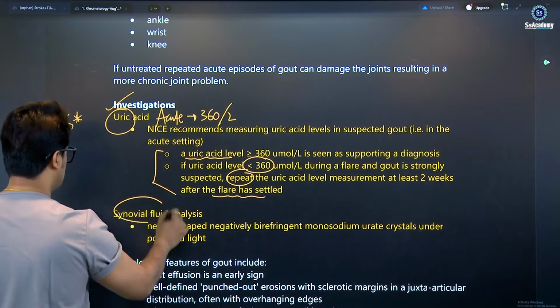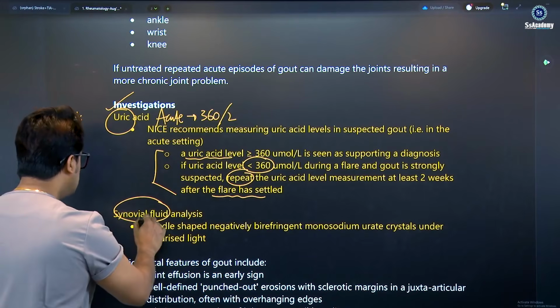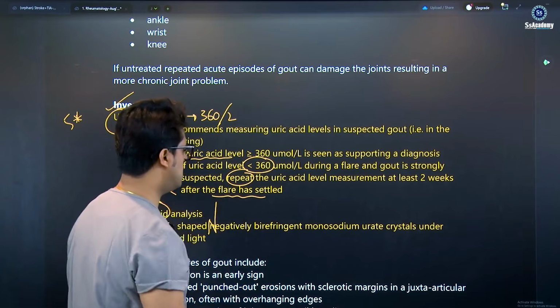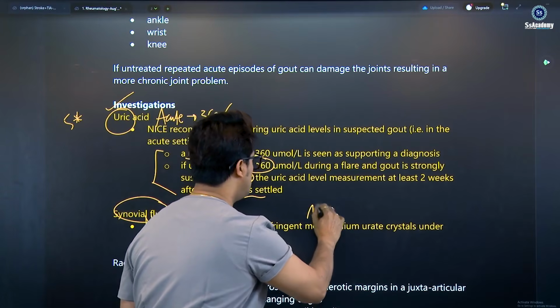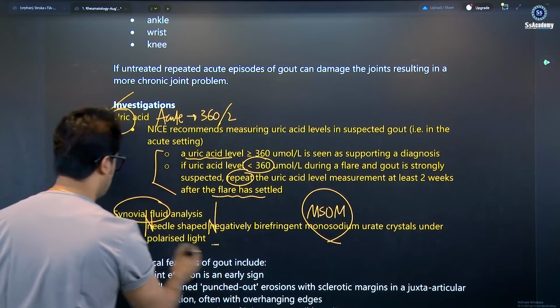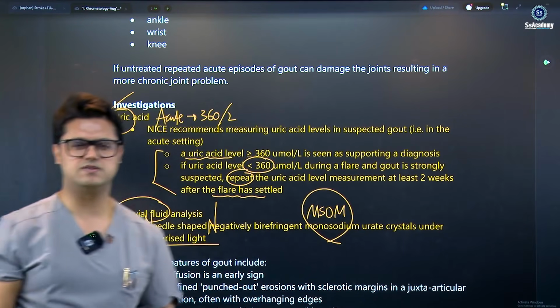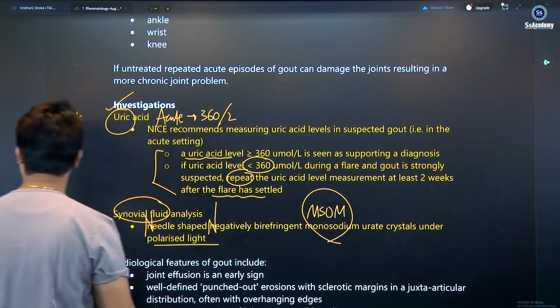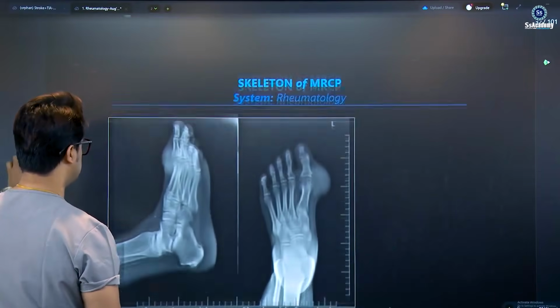Synovial fluid analysis: of course, we know about the needle-shaped, negatively birefringent crystals of monosodium urate under polarized light. That is important: the needle-shaped crystal, a negative crystal. So urate is a negative crystal, my dear. You'll have a video lecture on this. These are the updates that you need to learn.